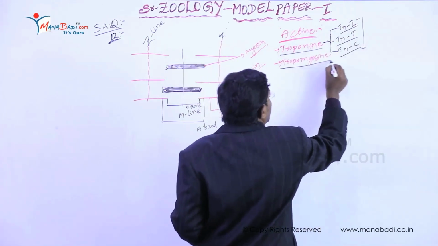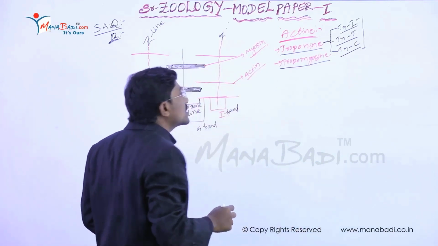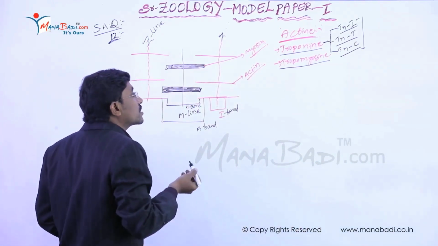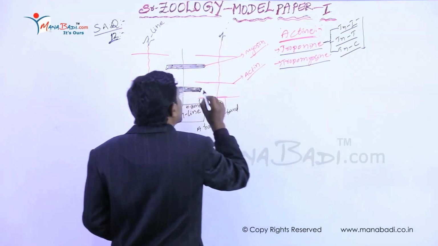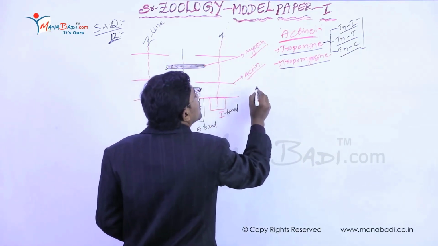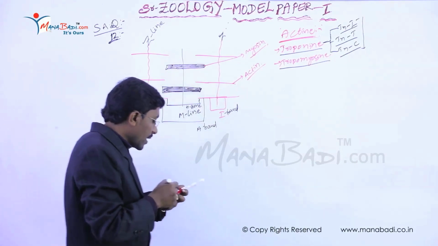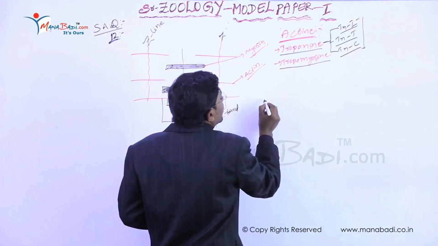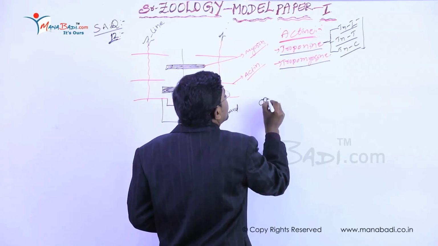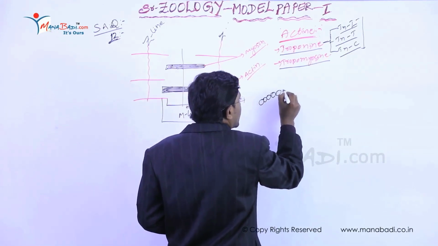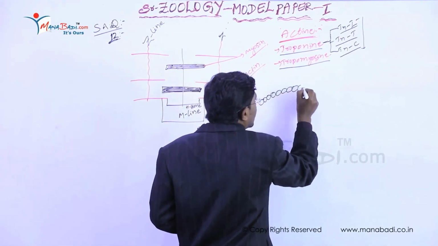And tropomyosin is one long band-like structure. This band-like structure is present around the filamentous molecules, right. Firstly, the globe-like structures are the actin structure.